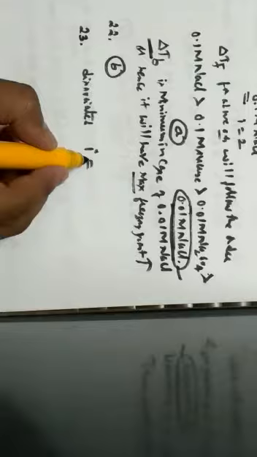Next one, question number 23. When an electrolyte is dissociated in the solution, so here it has been said that the electrolyte is dissociated. When dissociation takes place, the value of i, that is Van 't Hoff's factor, will be greater than 1. Hence the correct option is option A.